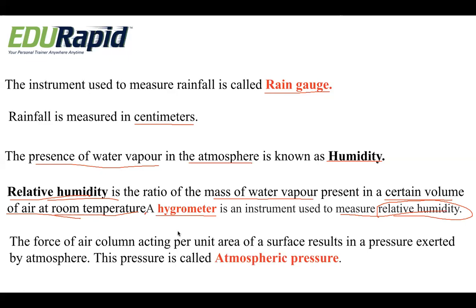Now let us study what we mean by atmospheric pressure. Very important term, atmospheric pressure. The force of an air column acting per unit area of a surface results in a pressure exerted by the atmosphere, and this pressure is called atmospheric pressure. So what is atmospheric pressure? It is the force of an air column acting per unit area. This pressure exerted by the atmosphere is called atmospheric pressure.